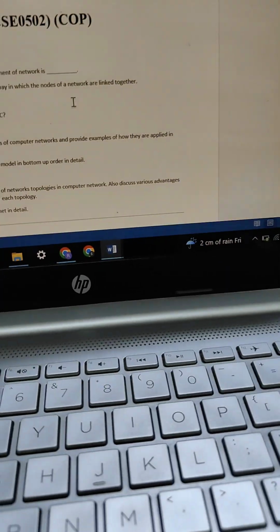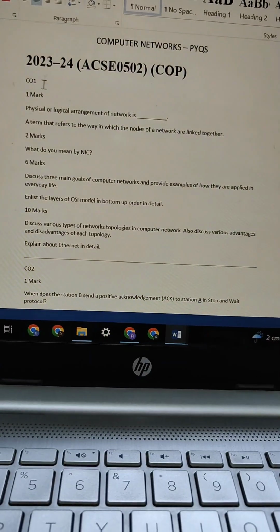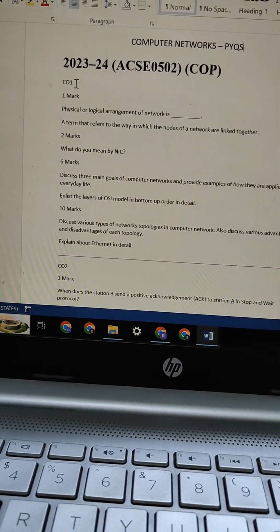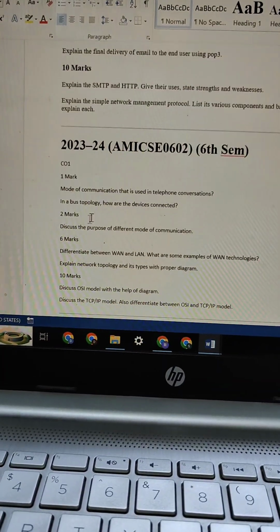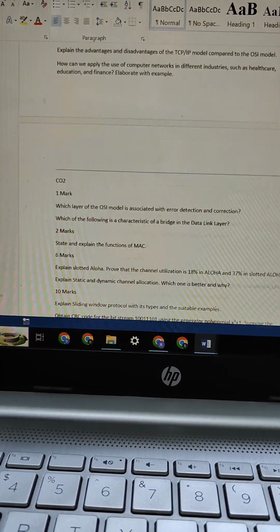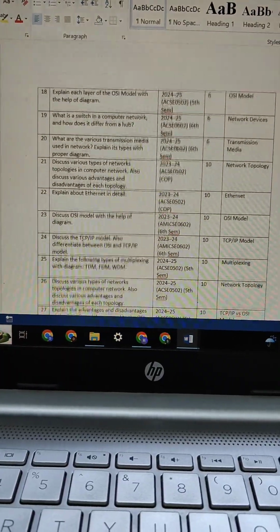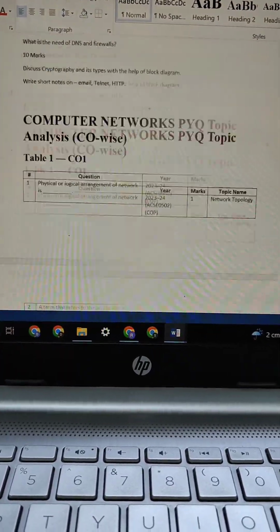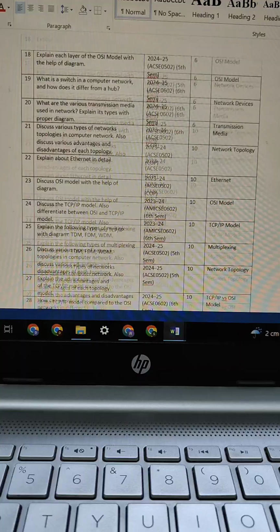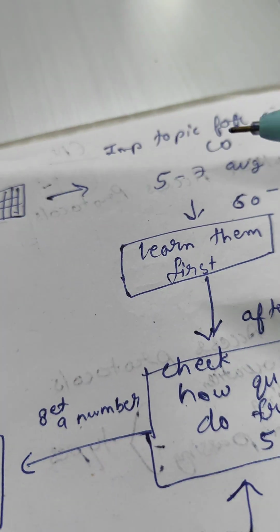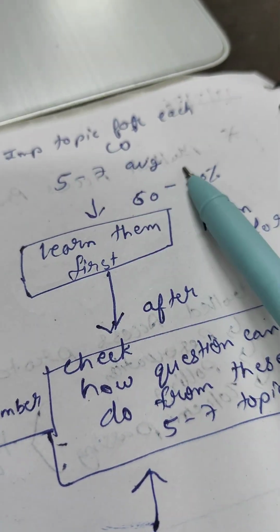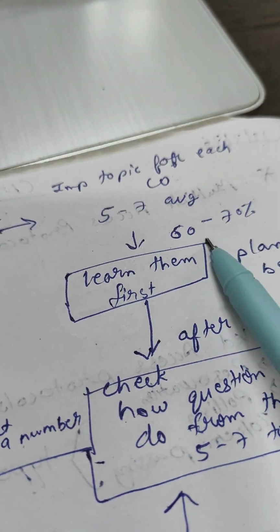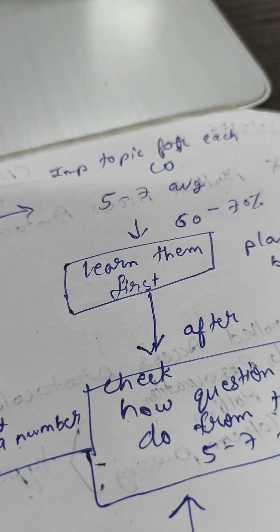If you can see, this was one PYQ, and I extracted the questions like CO1, CO2, CO3, CO4, CO5. I extracted all the PYQ data and formed these tables. Specifically, this is table 1 for unit 1, and I did the same for all the units. Then I found the important topics: for each unit I got 5 to 7 important topics which cover almost 60 to 70% of the paper.